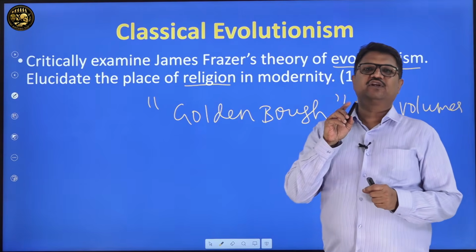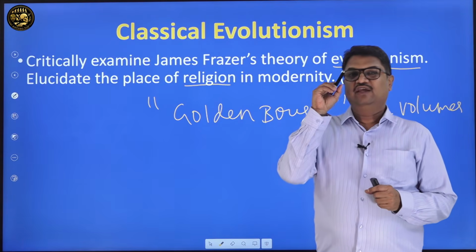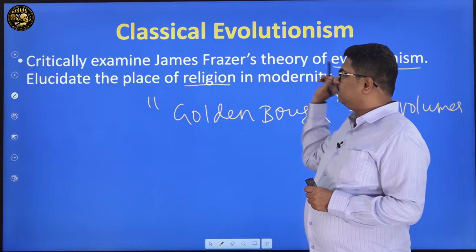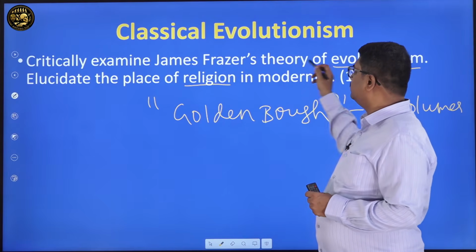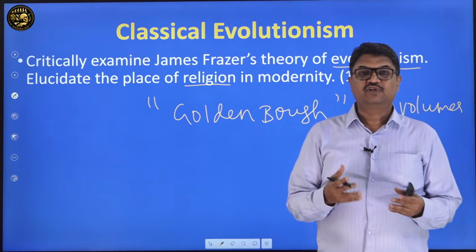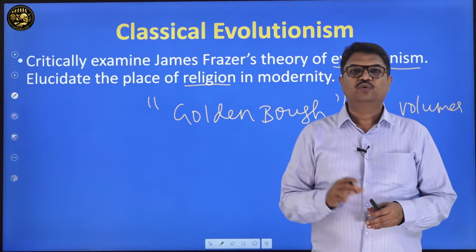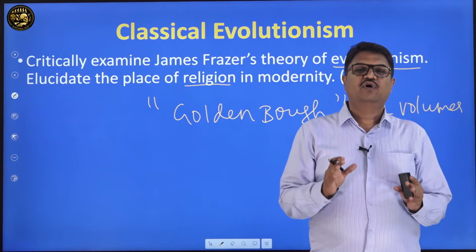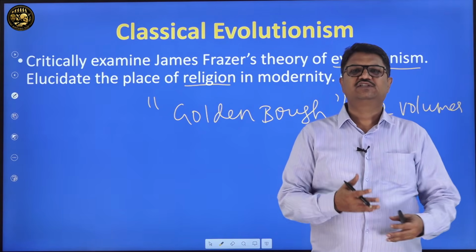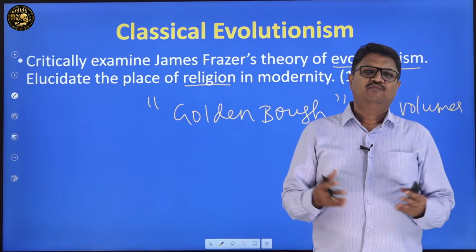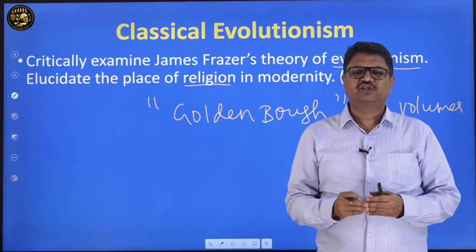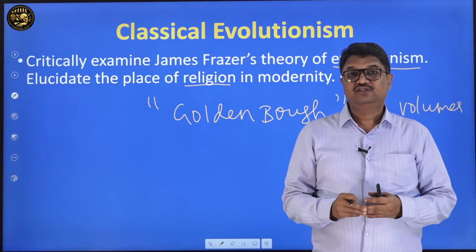And what is the examiner trying to say? In fact, the examiner is giving you a clue. Even if you forget what exactly is the contribution of the theory of evolutionism, the examiner is actually giving you a clue. Look, he basically spoke on religion. And of course, he has written on several things like mythology, magic and all. But this man is known to have given an evolutionary explanation of religion.